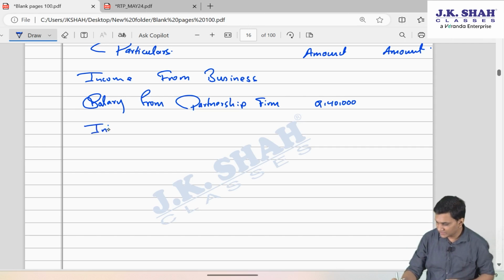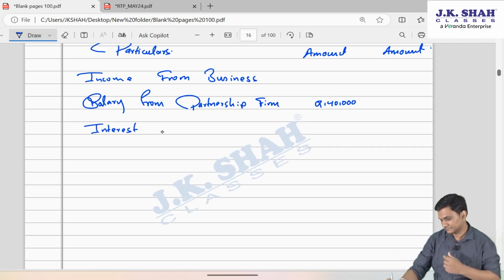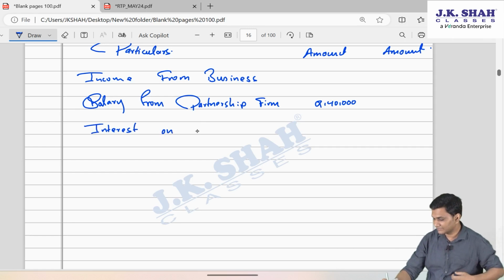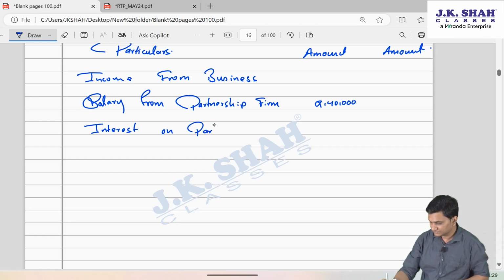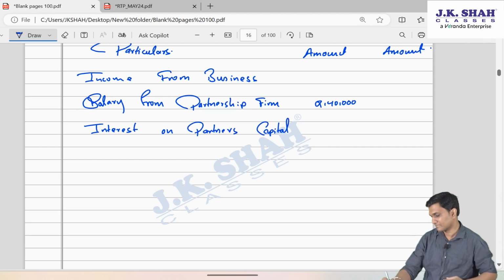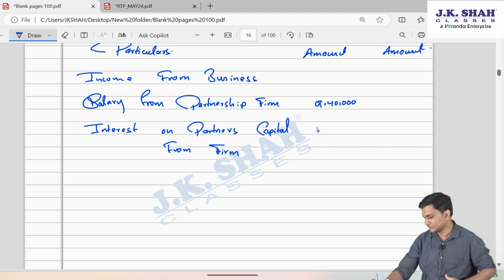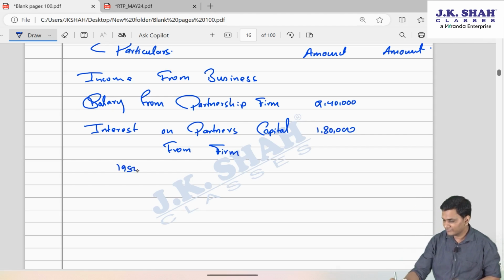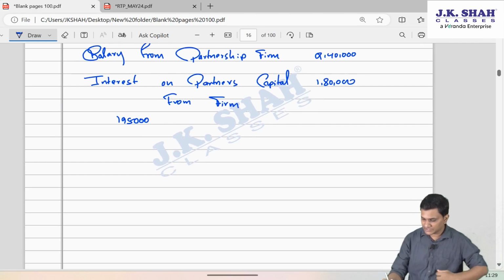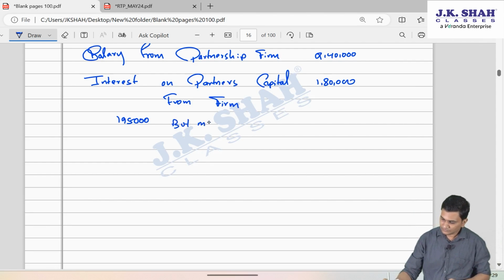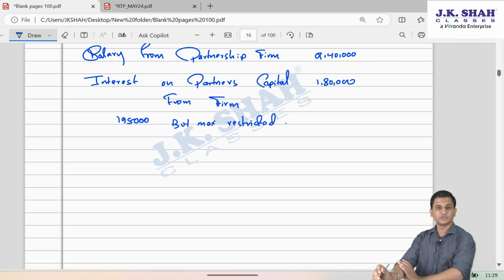Next is interest on partner's capital from firm. So that is 1,80,000. It was 195 received, but maximum will be restricted to 180 because only that much amount is allowed as a deduction to the firm.